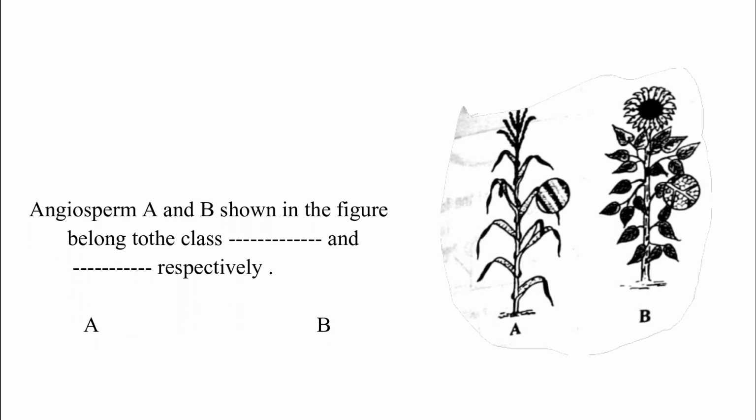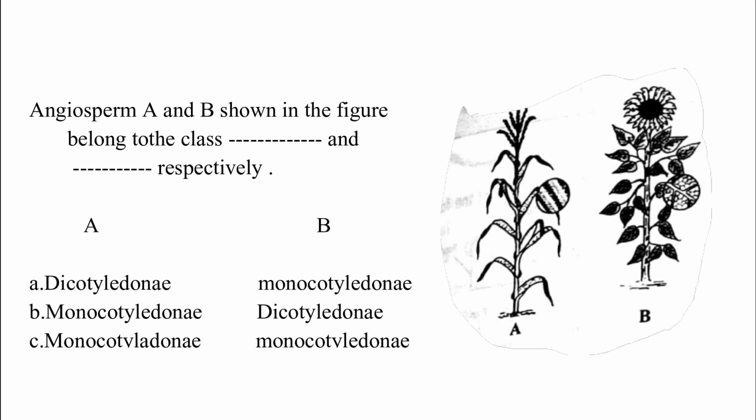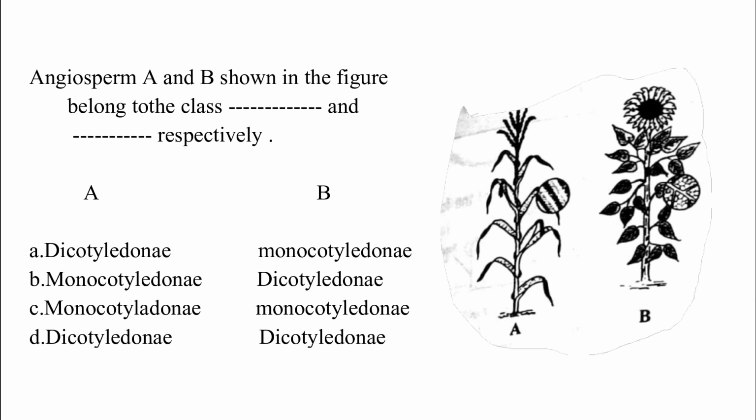Angiosperms A and B shown in the figure belong to the class dash and dash respectively. Option A, dicotyledonae, monocotyledonae. Option B, monocotyledonae, dicotyledonae. Option C, monocotyledonae, monocotyledonae. Option D, dicotyledonae, dicotyledonae. The correct answer is option B, which is figure A is a monocotyledon plant and figure B is a dicotyledon plant.